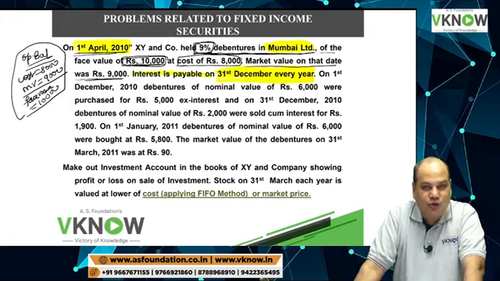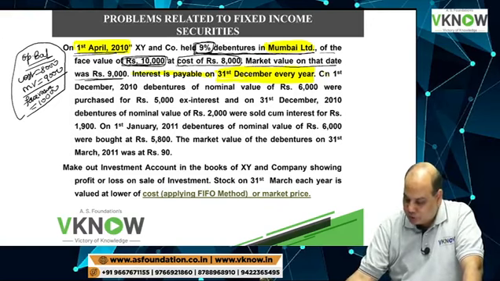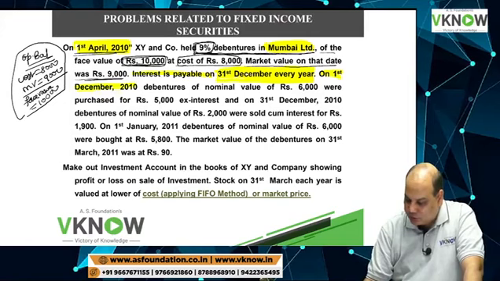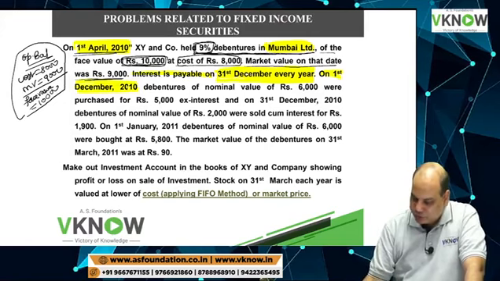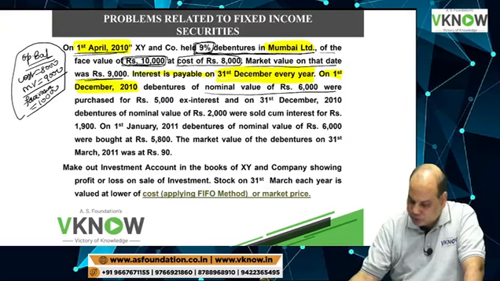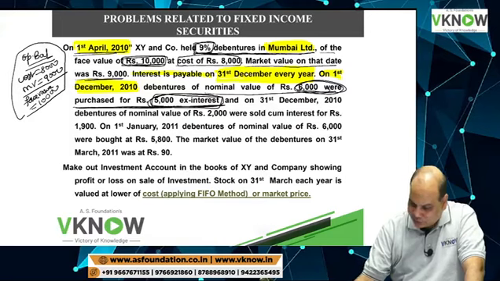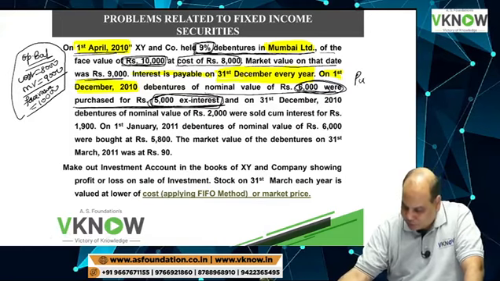So in this question, there will be an issue of interest accrued also. Now see, on 1st of December 2010, debentures of the nominal value of 6,000 were purchased for 5,000 ex-interest. So the price is 5,000 ex-interest. Face value is 6,000. This is one transaction of purchase.